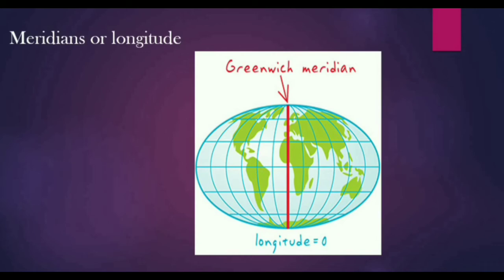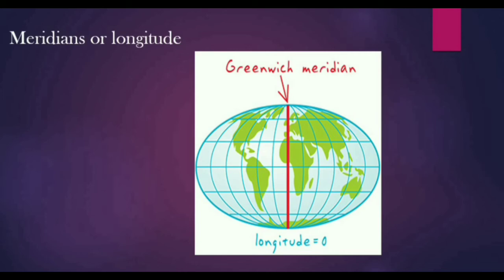In short, you can understand like this, children. Prime meridian and meridian at 180 degree, which is just opposite of prime meridian, form the great circle. In simple words, it divides the earth into two hemispheres, eastern hemisphere and the western hemisphere. Clear to all? These meridians are semicircles. All the meridians are semicircles, children. As we have studied that parallels are full circles, but the meridians are semicircles running from pole to pole, means north pole to the south pole.